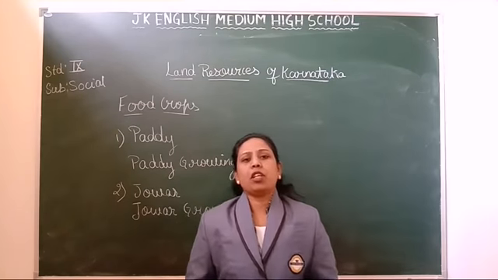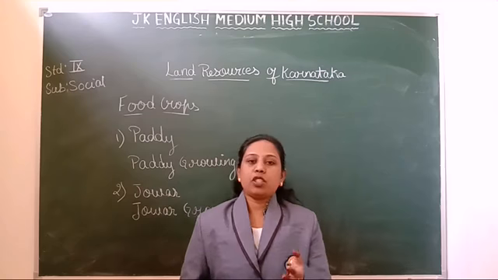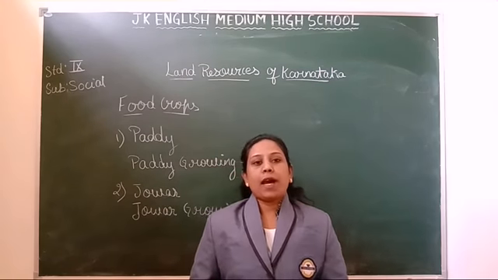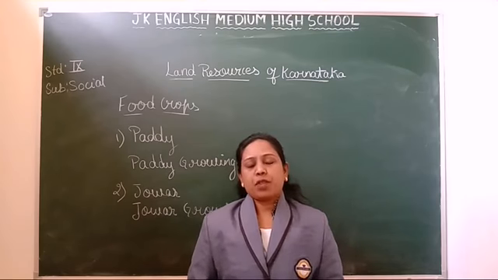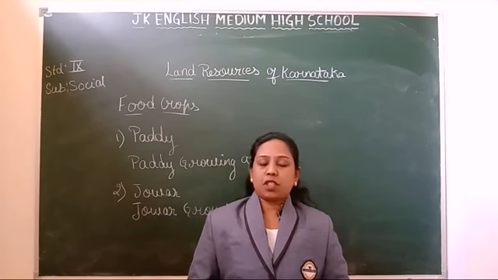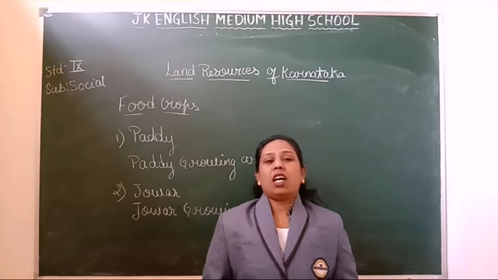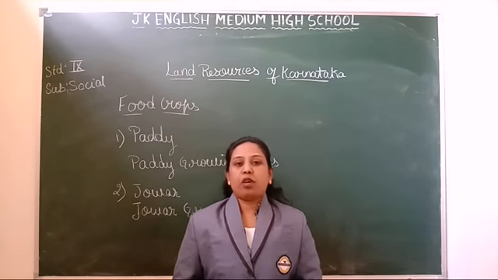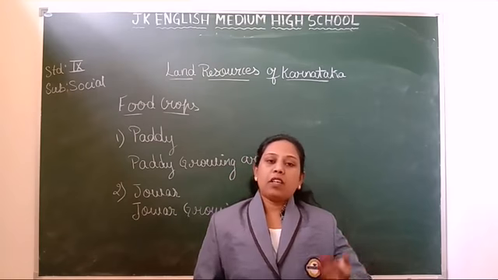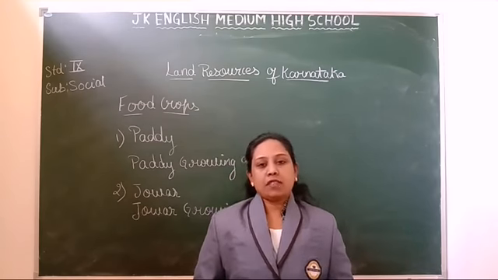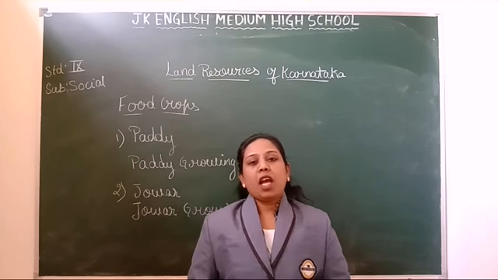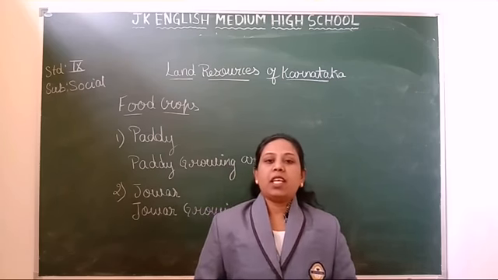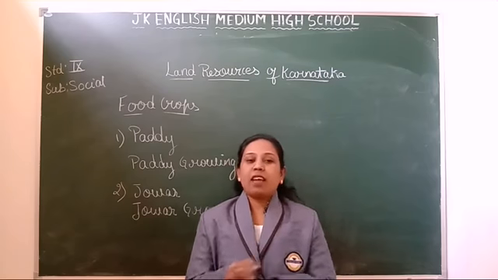Paddy is a tropical crop. Cultivation of paddy requires heavy rainfall and high temperature. So the areas that have less rainfall adopt irrigation facilities for growing paddy. Paddy requires level land.